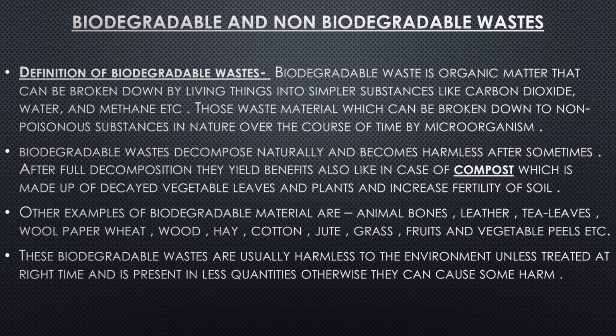Other examples of biodegradable material are animal bones, leather, tea leaves, wool, paper, wood, cotton, jute, grass, fruit and vegetable peels, etc. It means all these can be converted into a less poisonous form. These biodegradable wastes are usually harmless to the environment unless untreated at the right time and present in larger quantities, otherwise they can cause some harm.